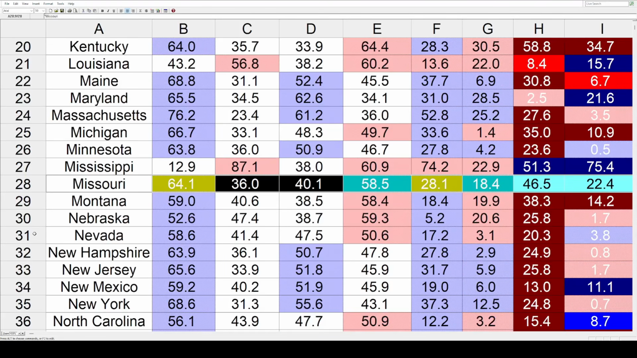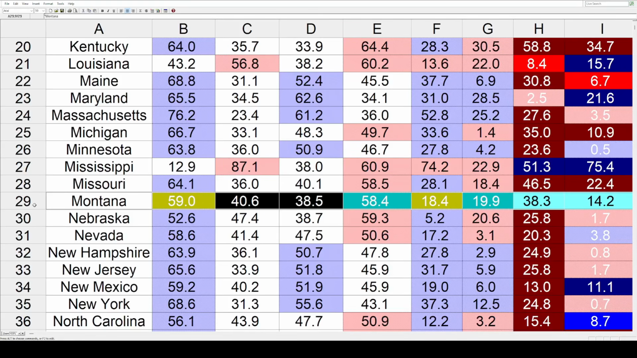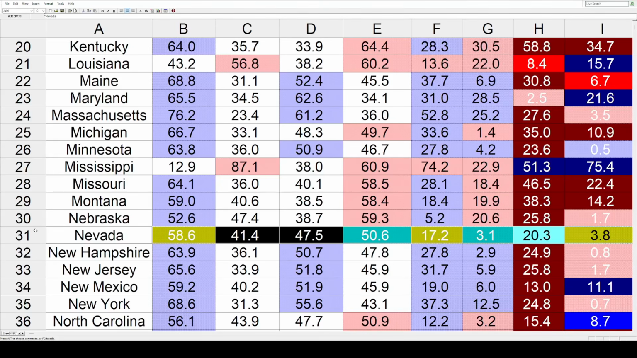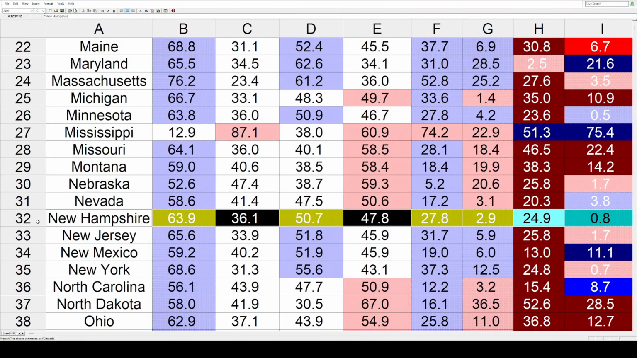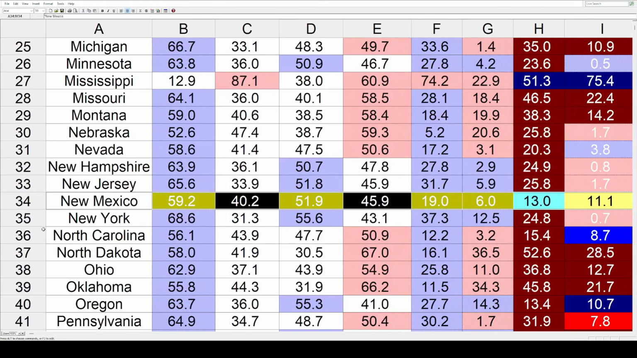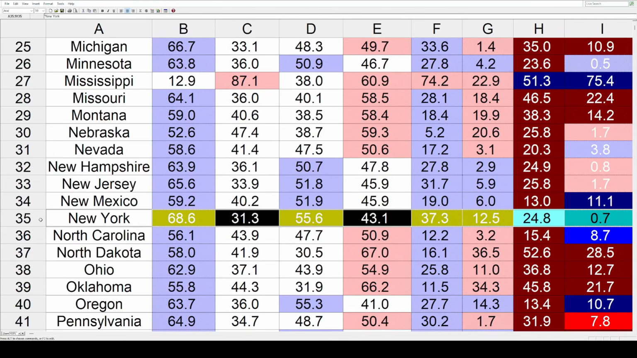Missouri went toward the Republicans by 22.4, as did Montana at 14.2, and Nebraska by a small 1.7. Nevada got a little bluer at 3.8. New Hampshire got a tiny bit redder at 0.8%. New Jersey about double that by 1.7. New Mexico bluer by 11.1. New York barely tilted toward the GOP by 0.7%.